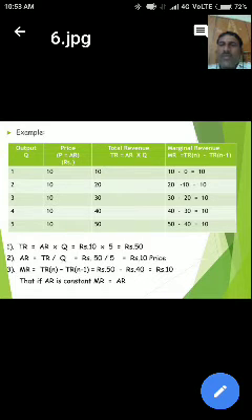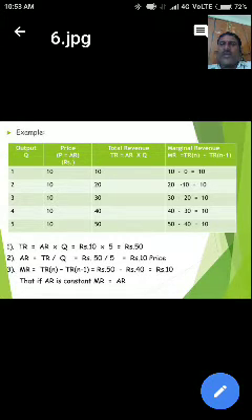Here a small example is given, a small table. The first column is quantity of output. The second is price P, which is equal to AR, average revenue, which is nothing but price.